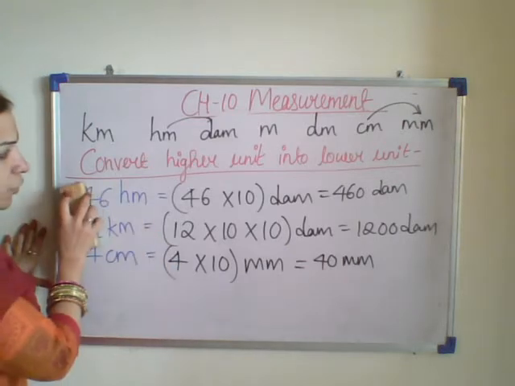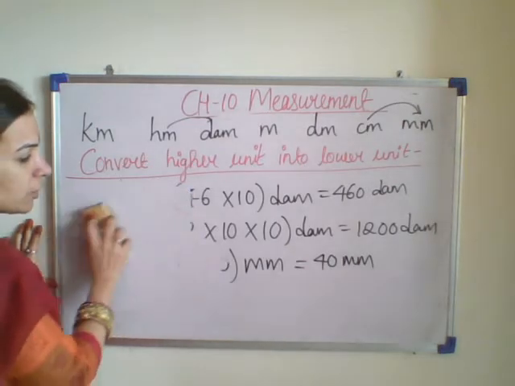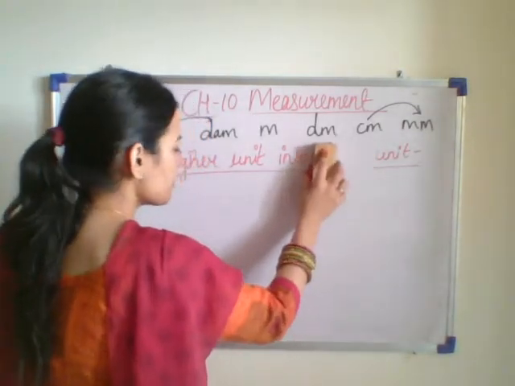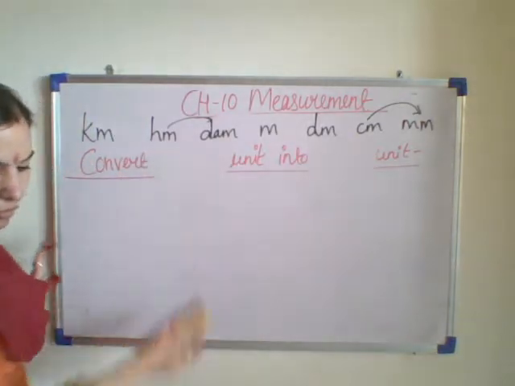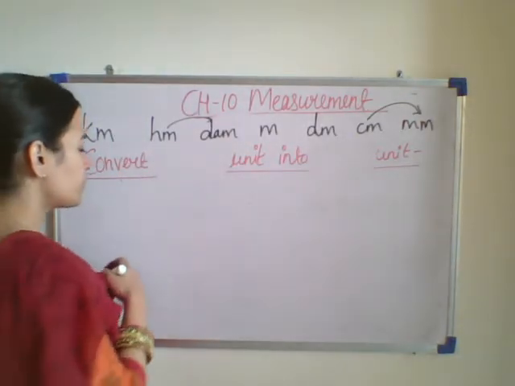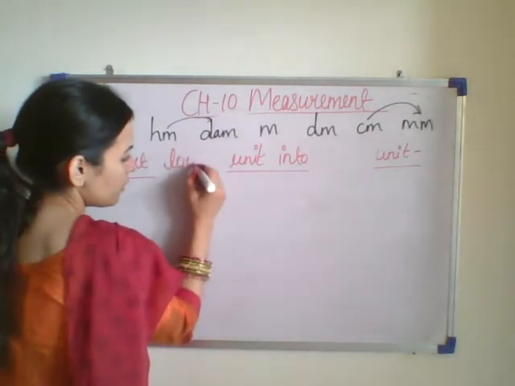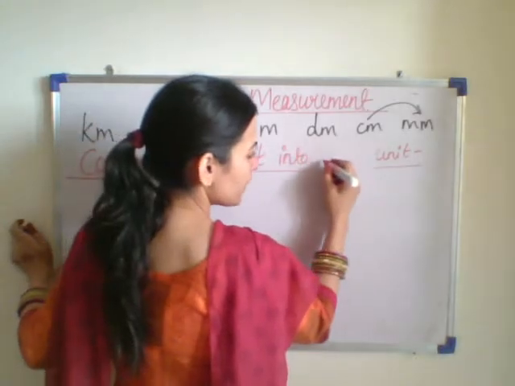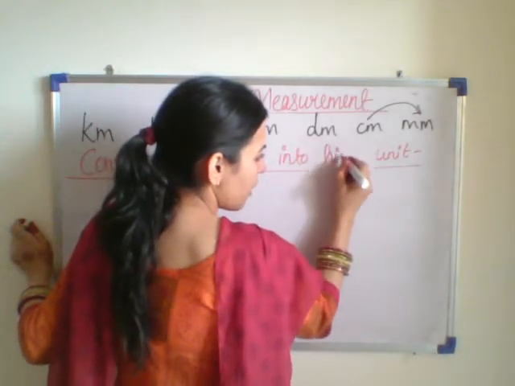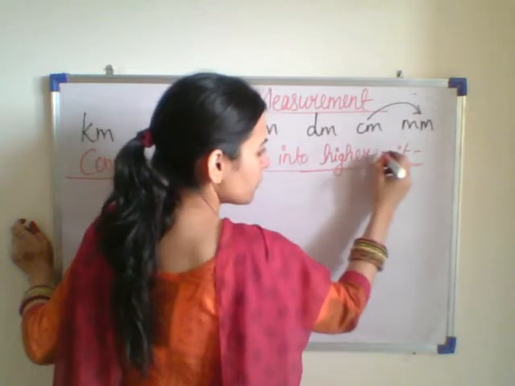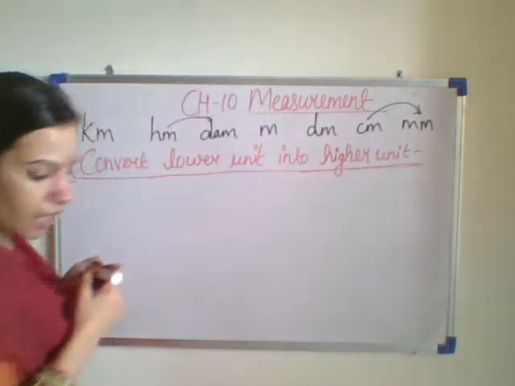Now if we want to convert the lower unit into higher unit, then how will we be doing it? Here we have to convert the lower unit into higher unit. Now how to convert the lower unit into the higher unit?